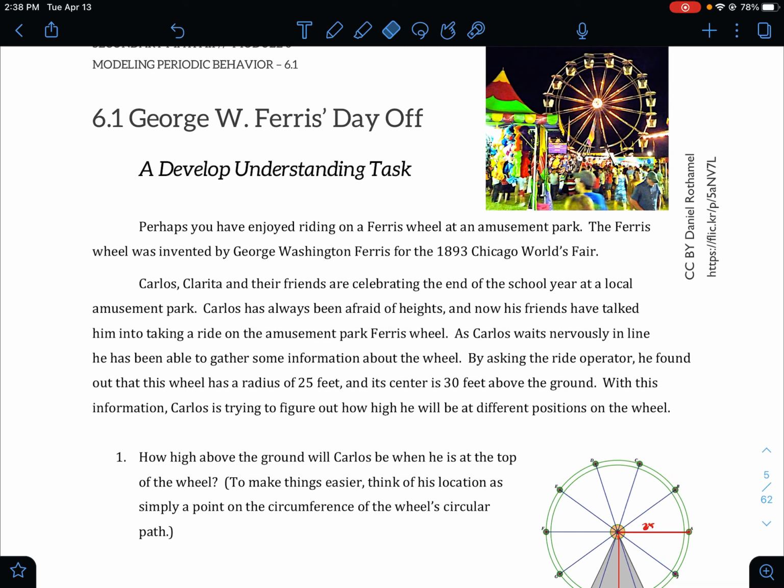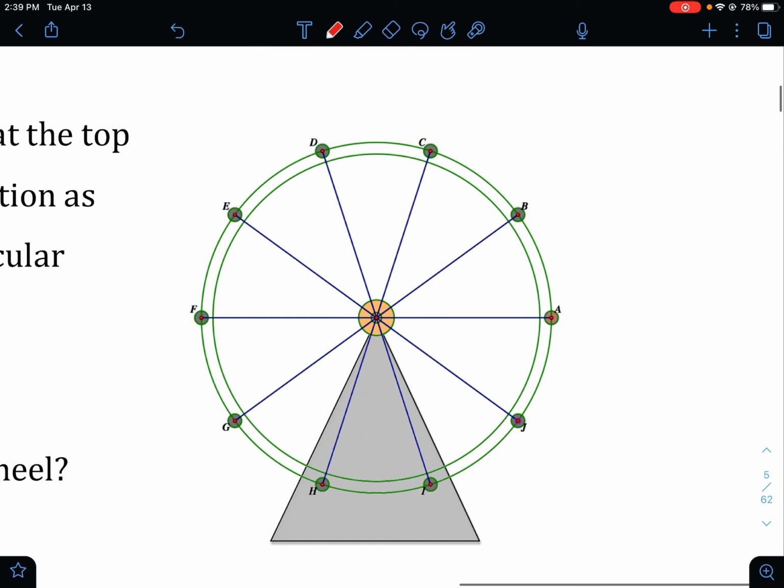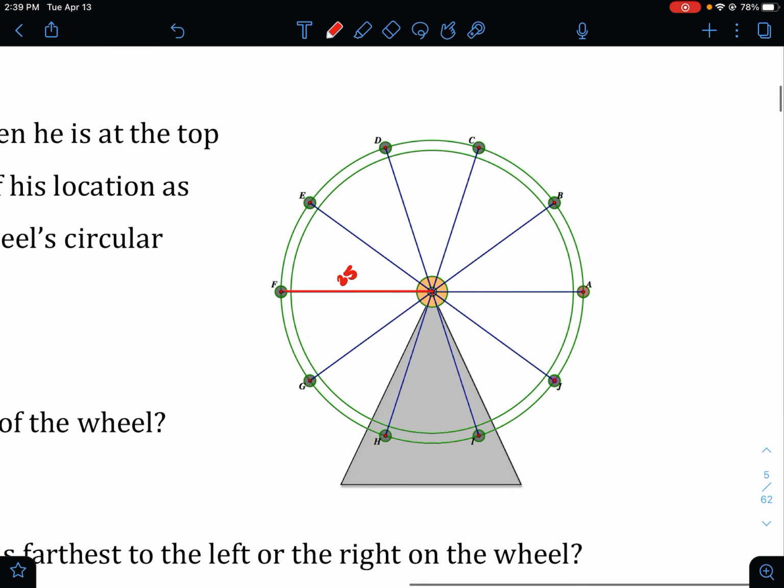By asking the ride operator, he found out that this wheel has a radius of 25 feet and its center is 30 feet above the ground. With this information, Carlos is trying to figure out how high he will be at different positions on the wheel. So let's take a look here. Let's draw on the information they gave us. They told us that the radius is 25. They also told us that this center is 30 feet above the ground. So we can draw that in. This is 30.